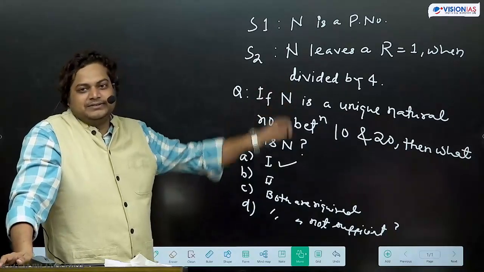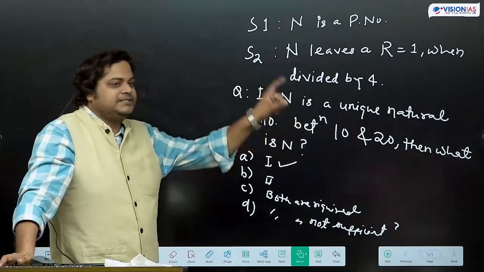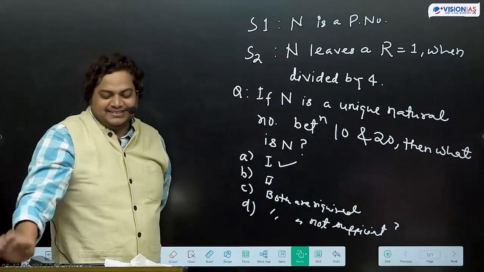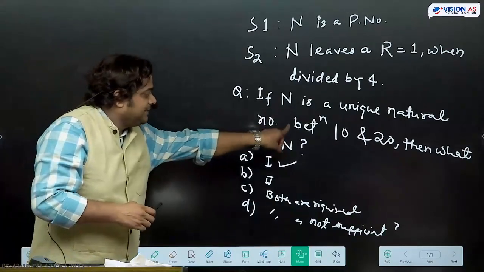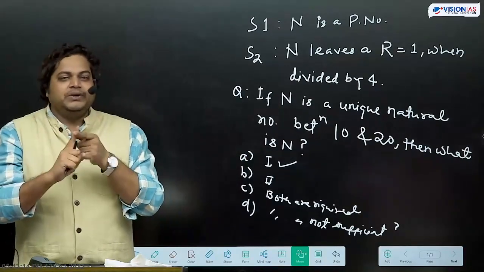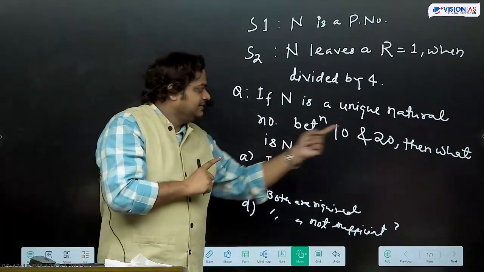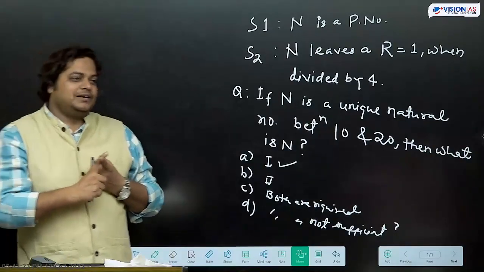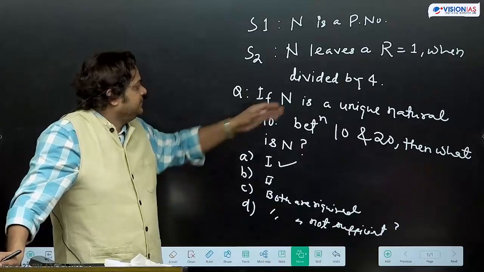That is unique. So a unique natural number means there will be one natural number. If n is a unique natural number between 10 and 20, that means between 10 and 20 only one such number is there. And what will be that one natural number? 11.